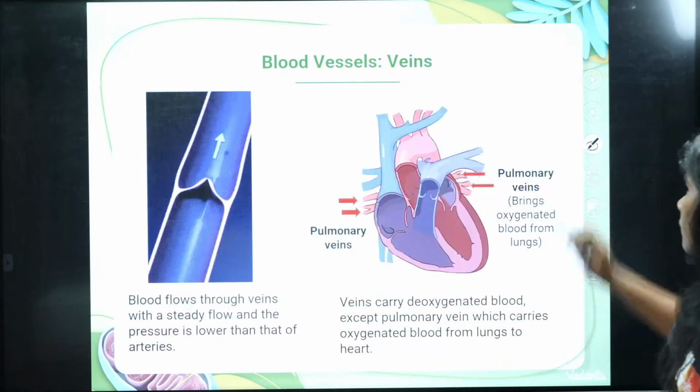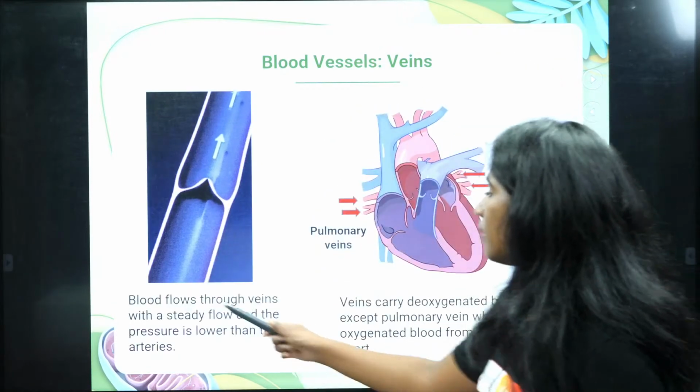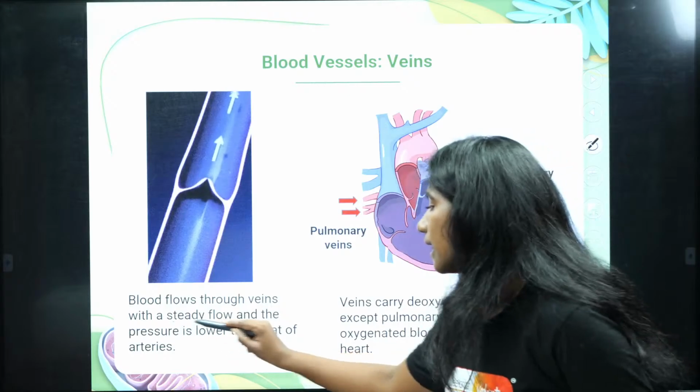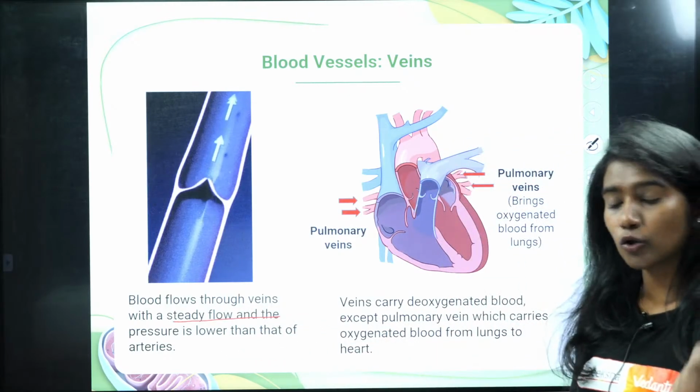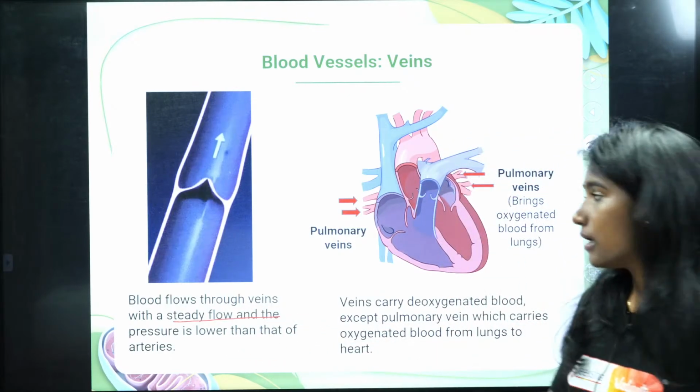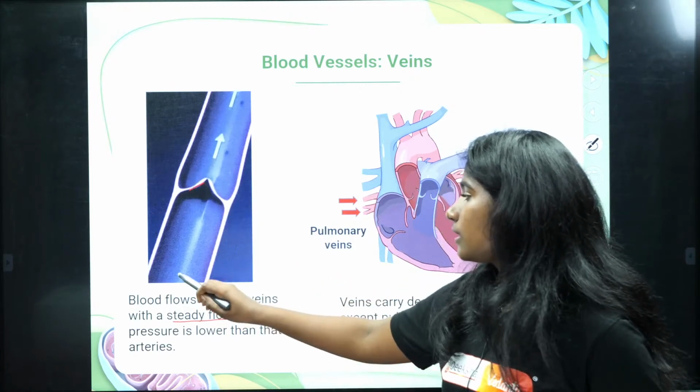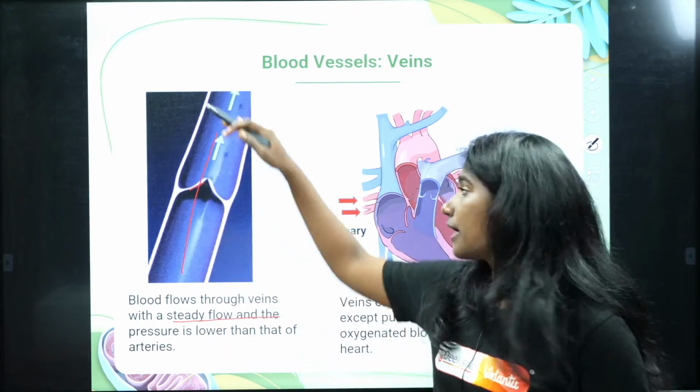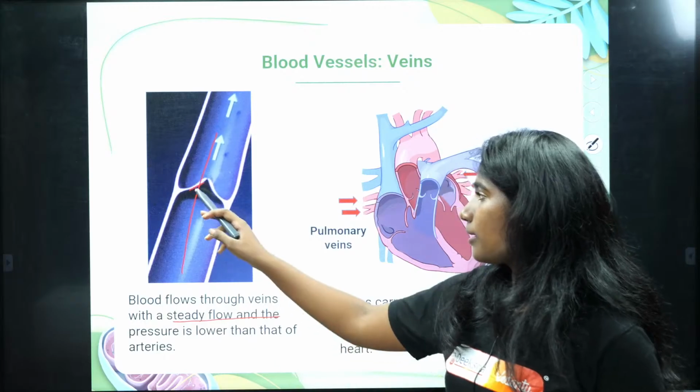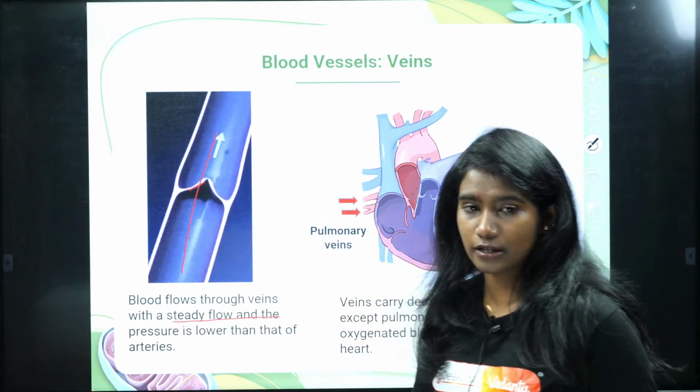Okay, fine. Here the blood flows through the veins with a steady flow, and pressure is lower than that of an artery. I told you about these valves that are present. Once the blood enters, again it will not flow backward. Why? Because the valves are present in veins.